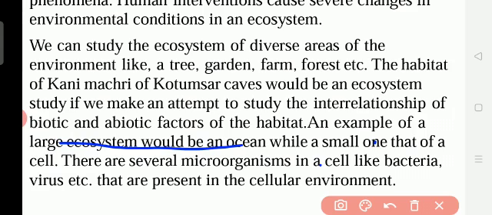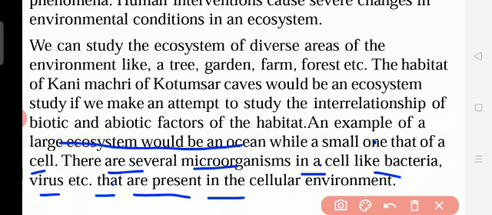So a small ecosystem is the cell. Yes, inside the cell, that is an ecosystem. There are several microorganisms in a cell, like bacteria, that means unicellular organisms, like bacteria, virus, etc.